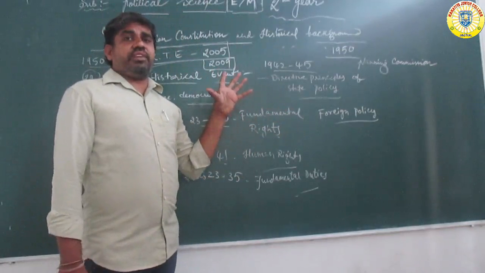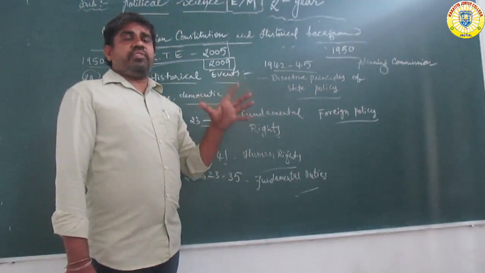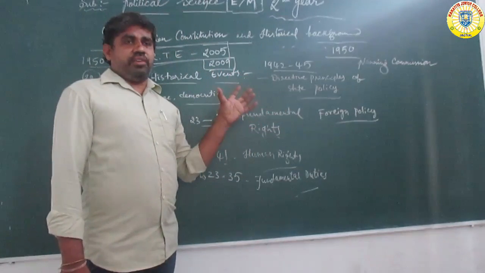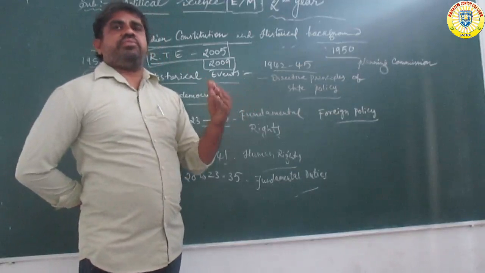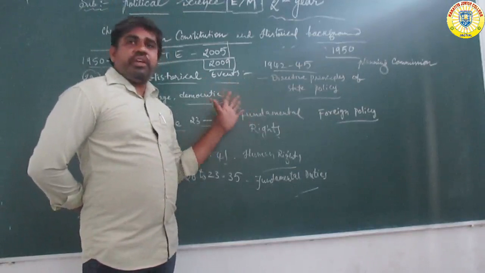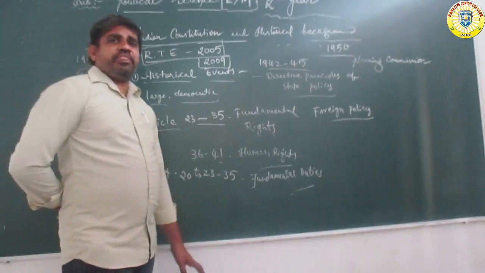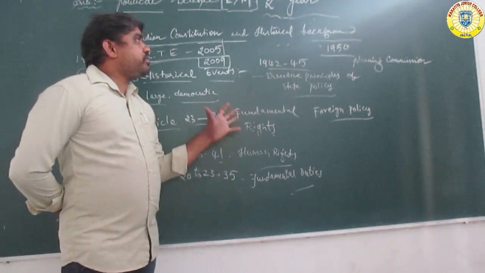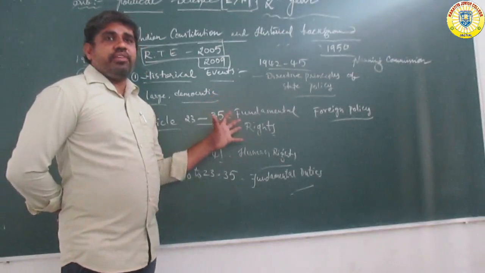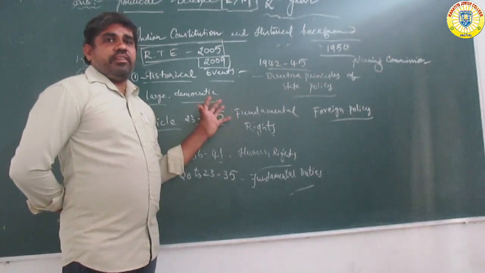The Constitution of India is one of the biggest constitutions. For example, the Indian Constitution's permanent parts, the principles of state policy, and the conclusion about the Indian historical background.